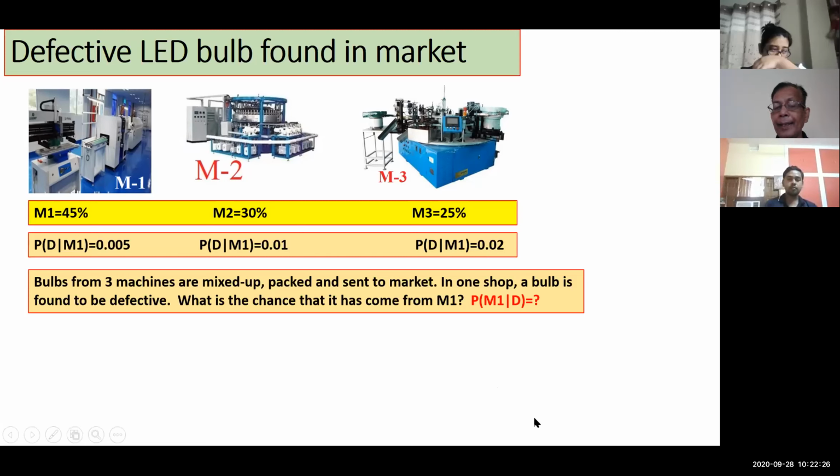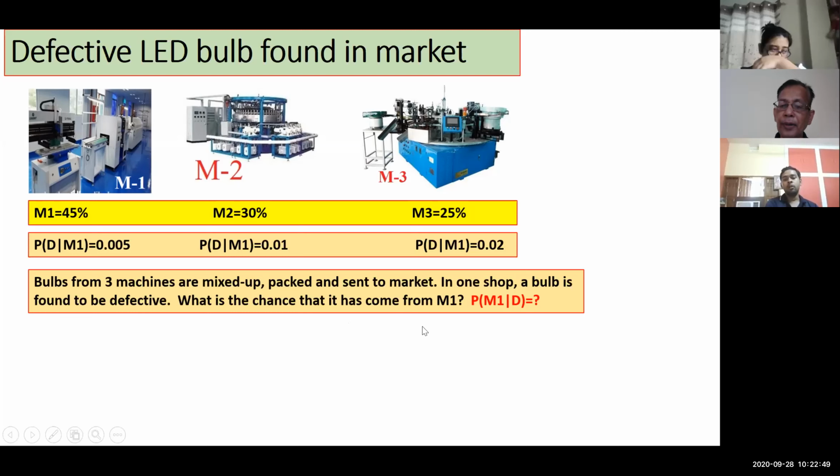Earlier, in our previous classes, we found the probability of that happening. Now, can we trace back who made this mistake, from which machine it has come?